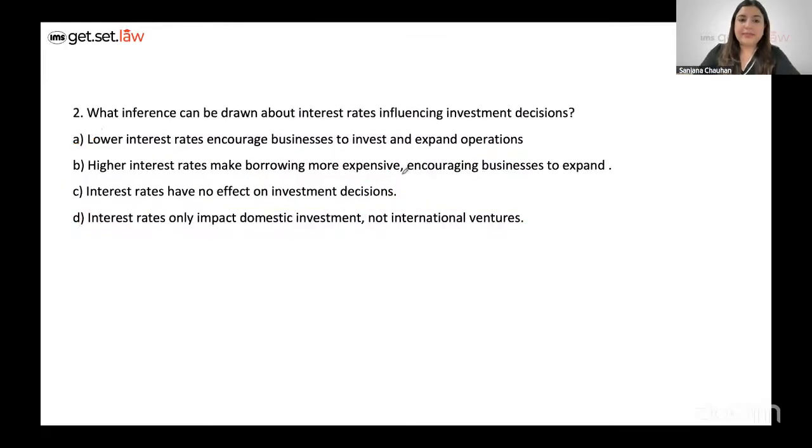What inference can be drawn about interest rates influencing investment decisions? Now, definitely they influence investment decisions, but in what ways? Look at A. Lower interest rates encourage businesses to invest and expand operations. Suppose you do not remember any information. Look at B. High interest rates make borrowing more expensive, encouraging businesses to expand.